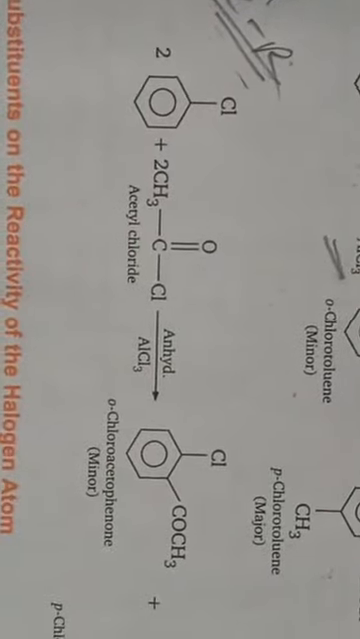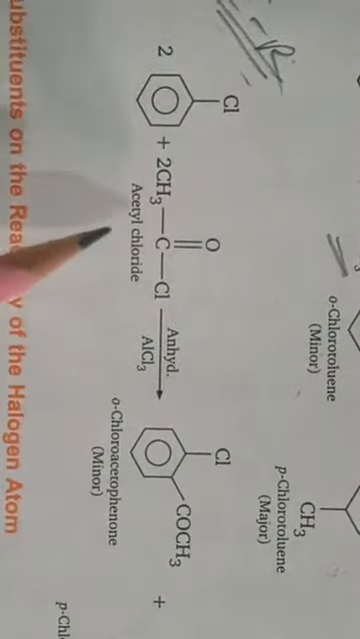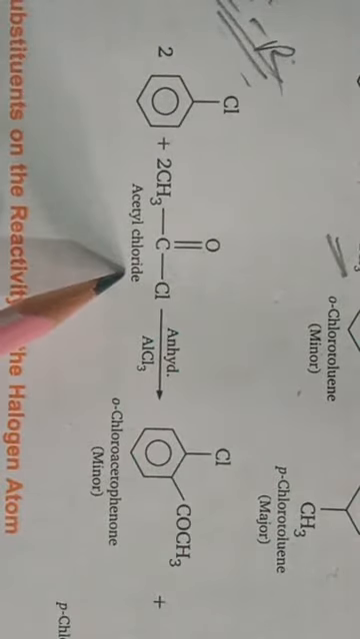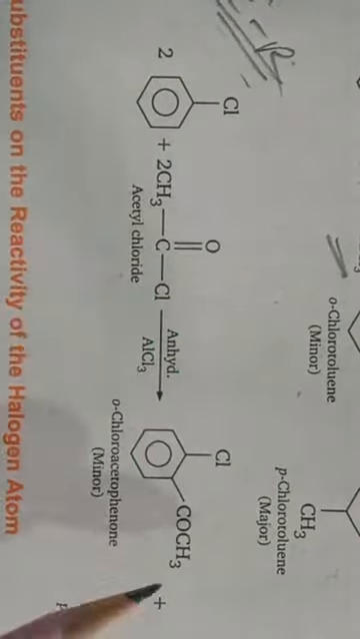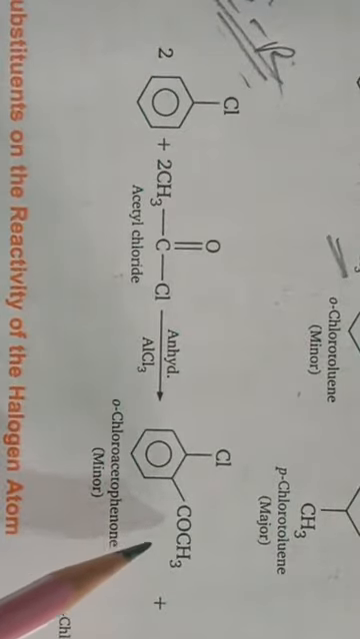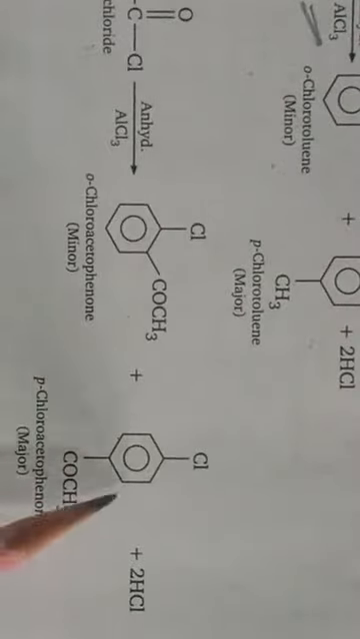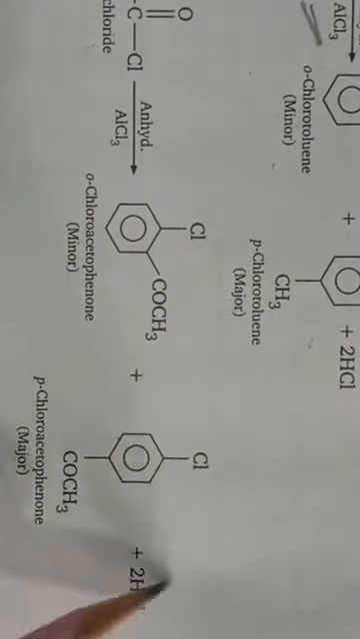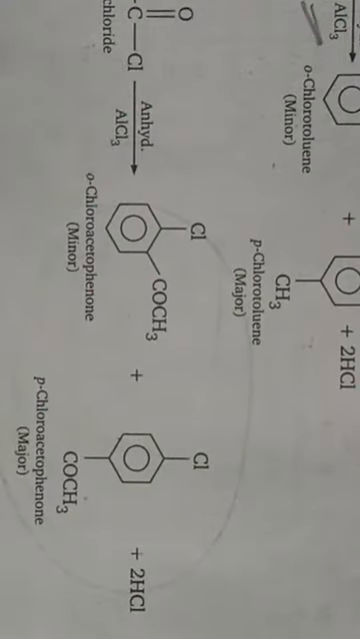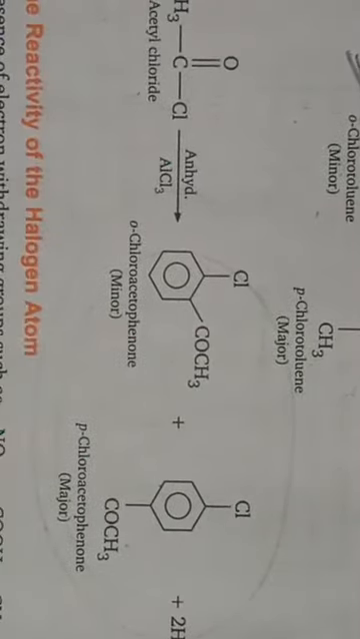Then in acylation, we are using acetyl chloride here as a reagent, and ortho-chloroacetophenone and para-chloroacetophenone, a mixture of these two compounds, is formed, where the para substituent is present in the major amount.